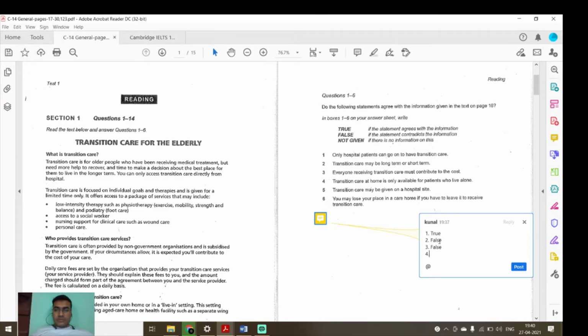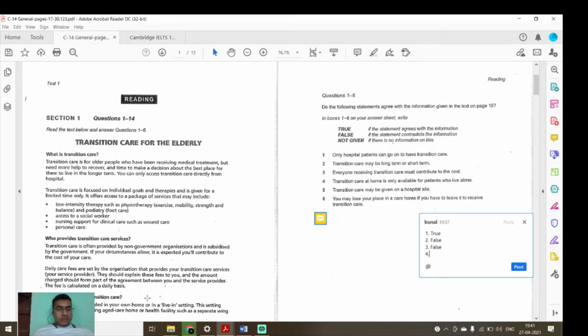Now I will go to question number 4: transition care at home is only available for patients who live alone. Again, we'll read it. Daily care fees are set by the organization that provides your transition care service. Your service provider should explain these fees to you, and the amount charged should form part of the agreement between you and the service provider.